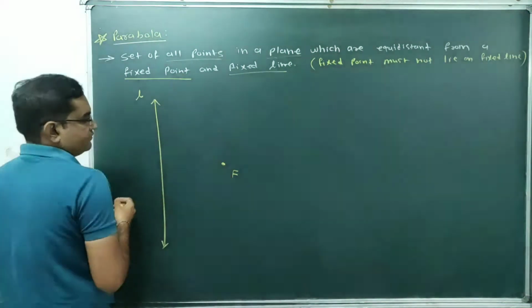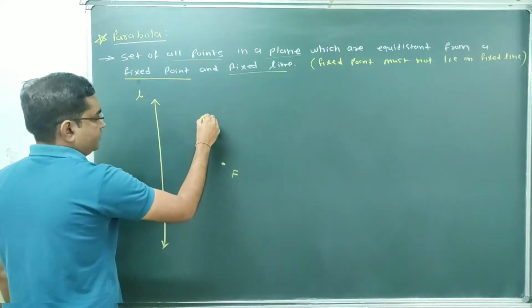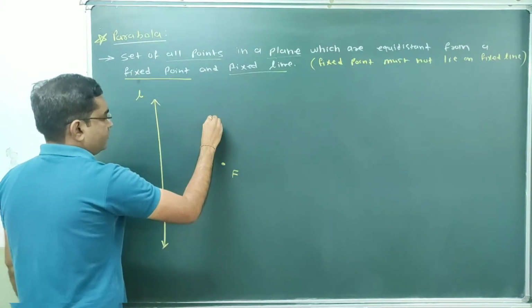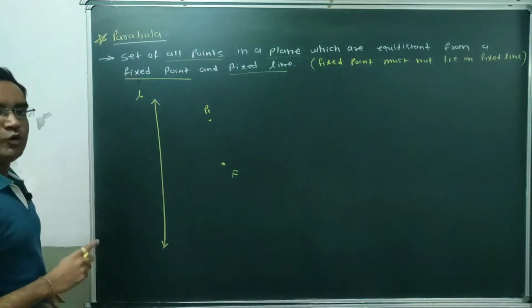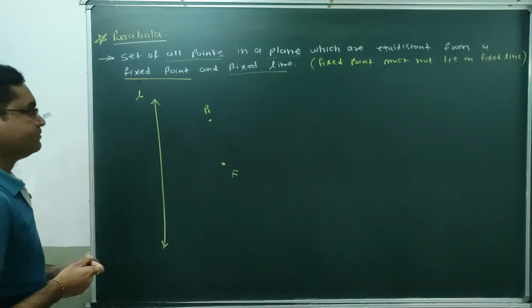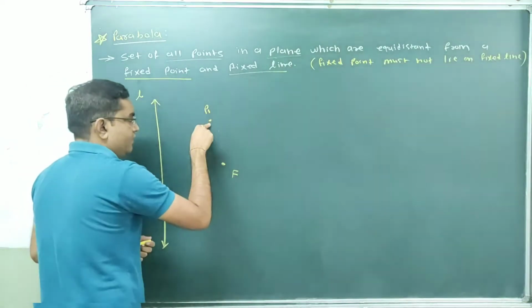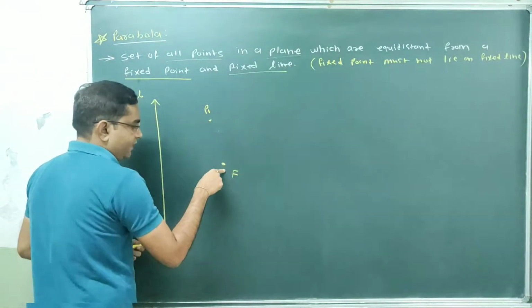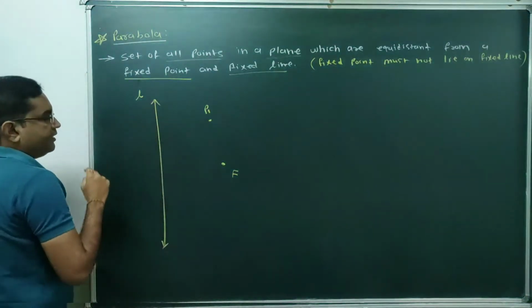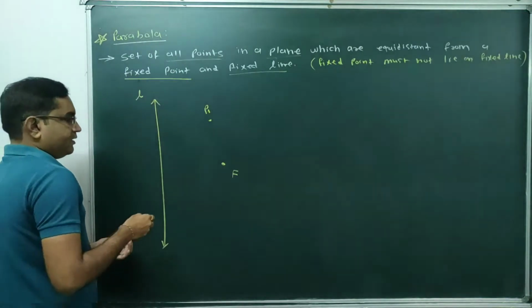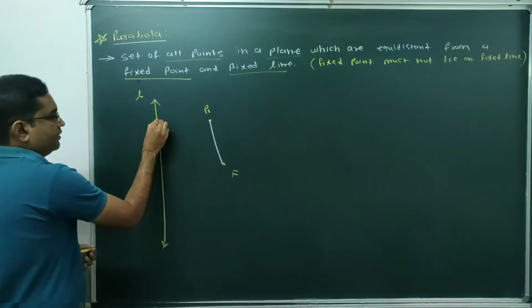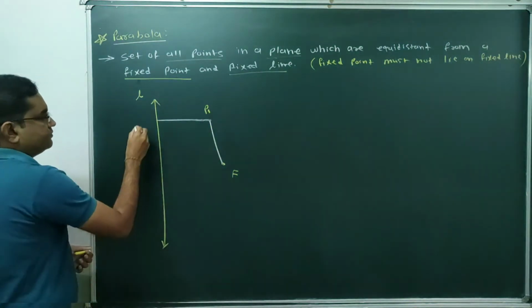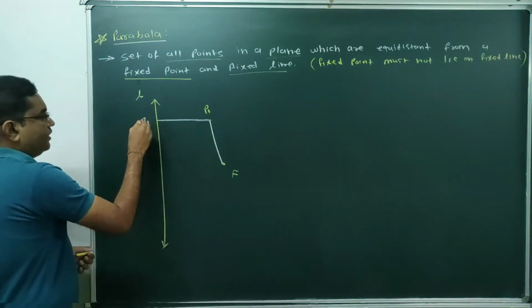For example, if I am considering one point, suppose this is point P1. So according to the definition of parabola, the distance of this point P1 from this fixed point F and this fixed line L is equal. That distance is P1F, and let's say the foot on the line is B1.